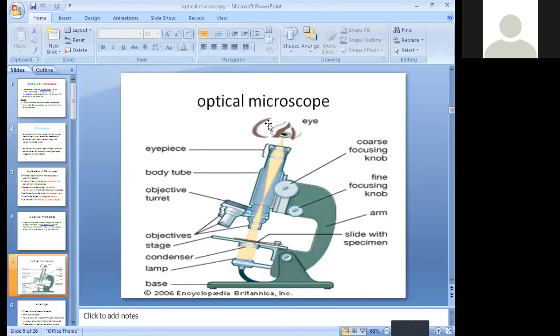First, I would like to explain the parts. What components are there here? Have you seen this kind of microscope anywhere? Yes, sir. Where have you seen it? Biology lab, sir. Okay, good. Then you will understand very clearly.